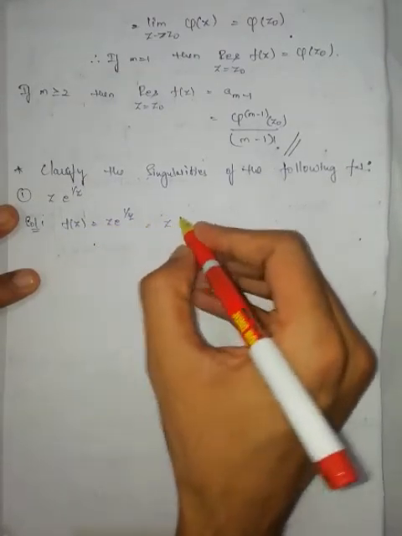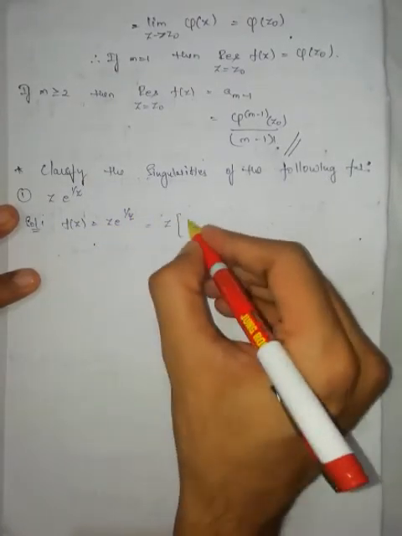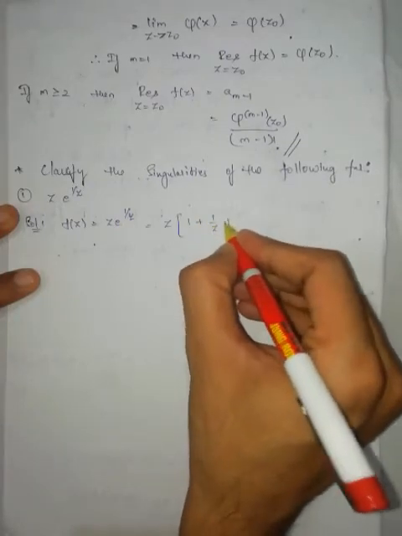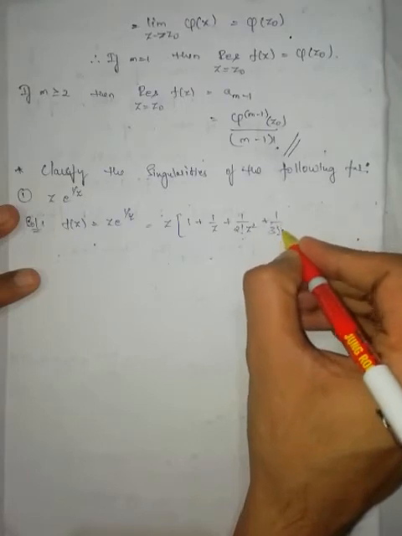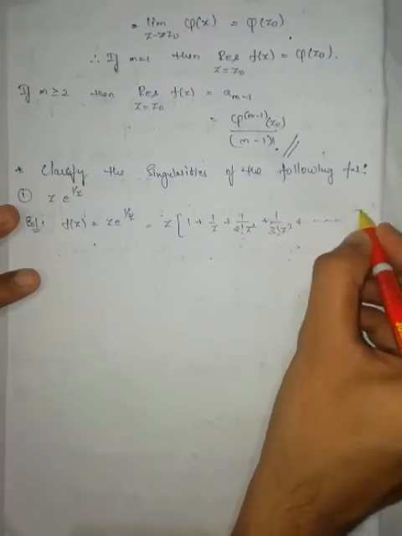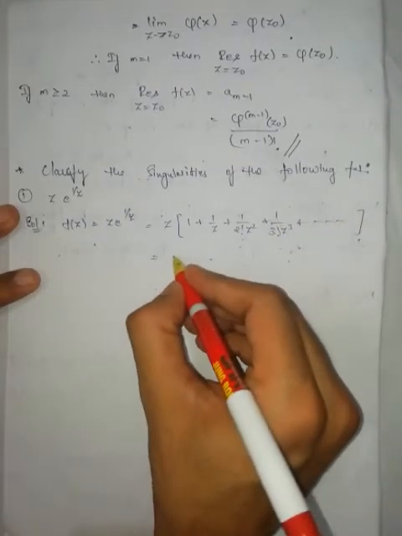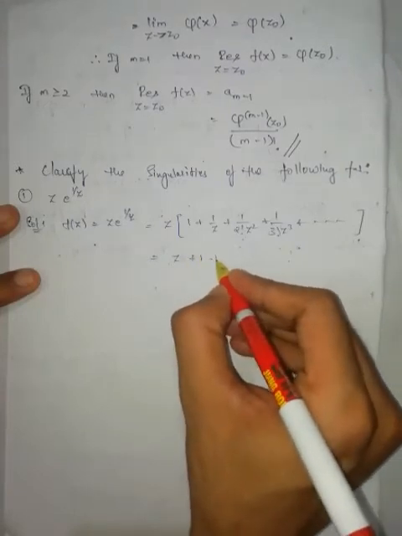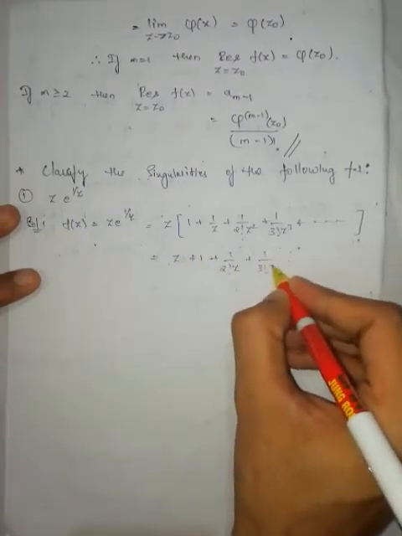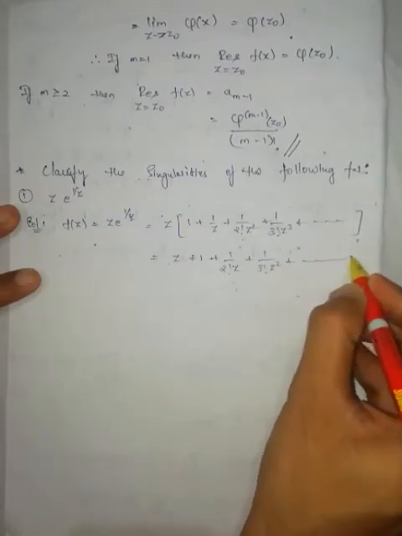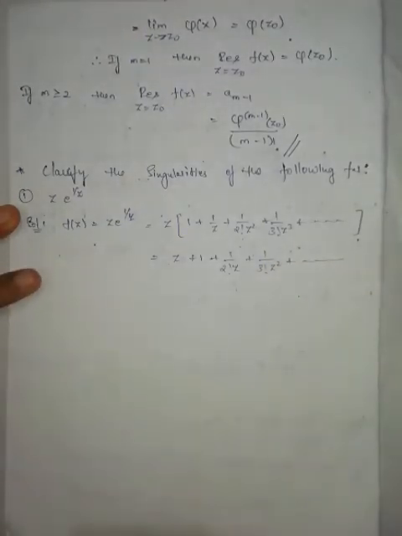This can be written as z into, expanding, 1 plus 1 by z plus 1 by 2 factorial into z square plus 1 by 3 factorial into z cube plus so on, which is equal to z plus 1 plus 1 by 2 factorial into z plus 1 by 3 factorial into z square plus so on.